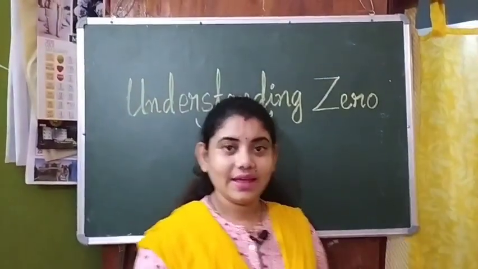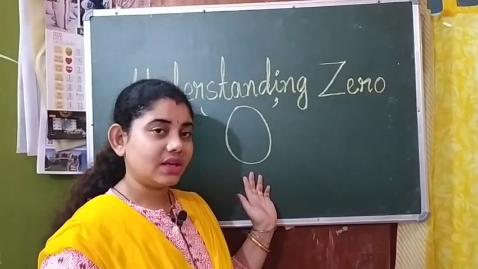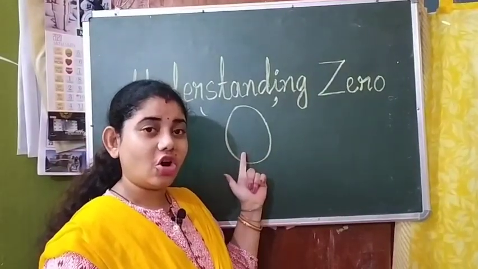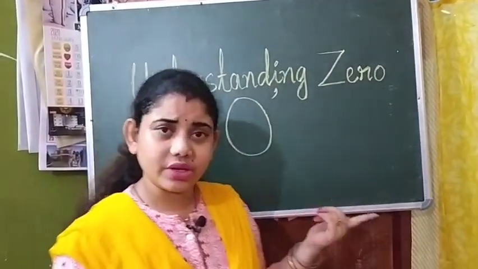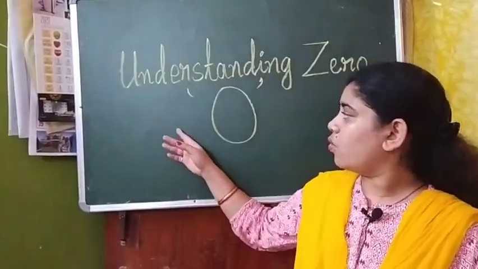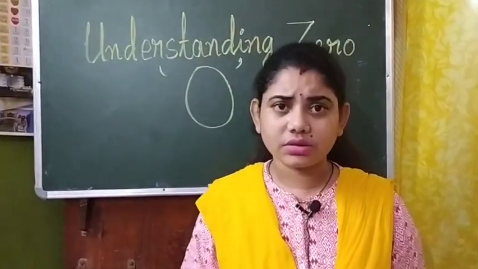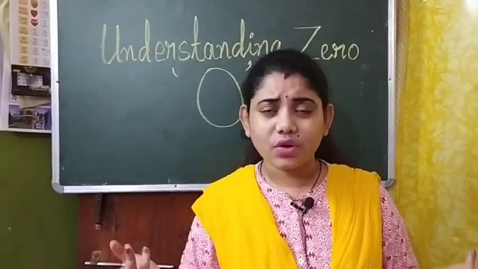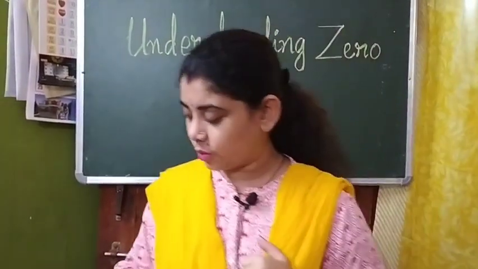So children, can you see this? Do you know what this is? It is a circle, or what we generally say as a zero. But children, do you know what zero is? We used to say 1, 0, 10 or 0. That means what? What is zero? Today we will learn about zero.